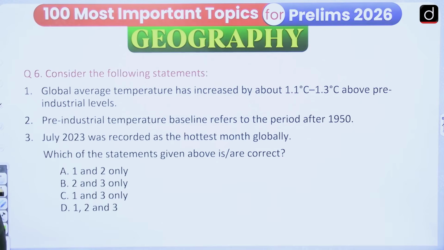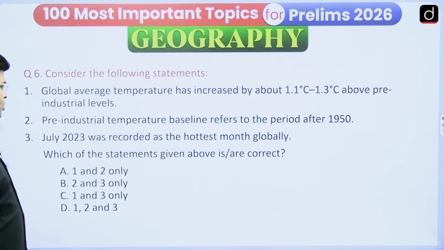Consider the following statement: the global average temperature has increased by about 1.1 to 1.36 degrees Celsius above the pre-industrial level. Is it right or wrong? Another statement: the pre-industrial temperature baseline refers to the period after 1950. Again, say whether this is right or wrong.